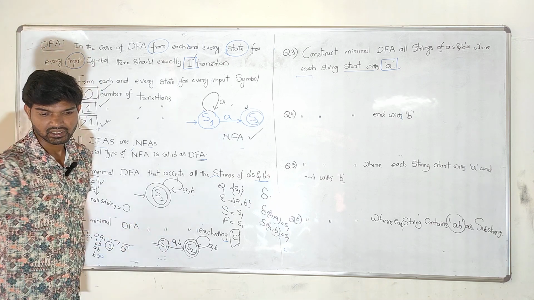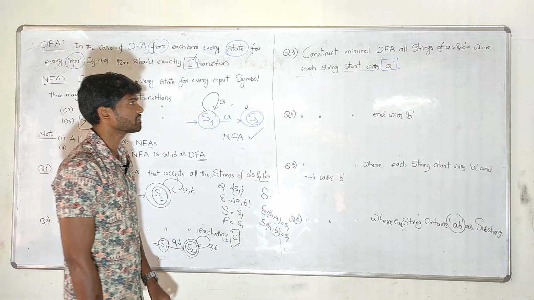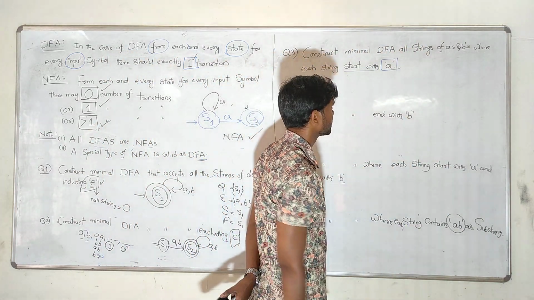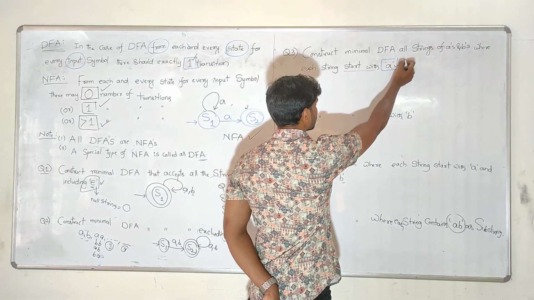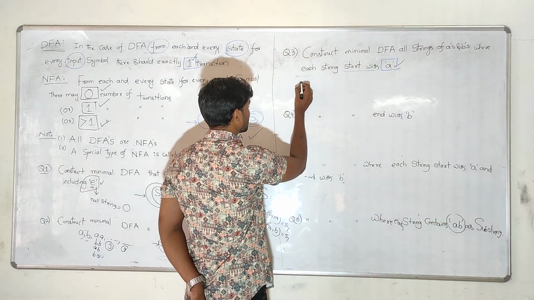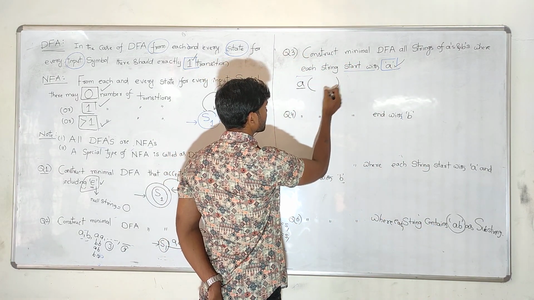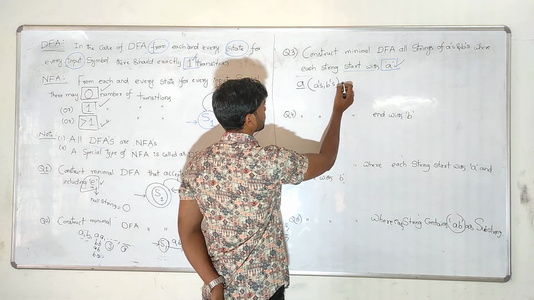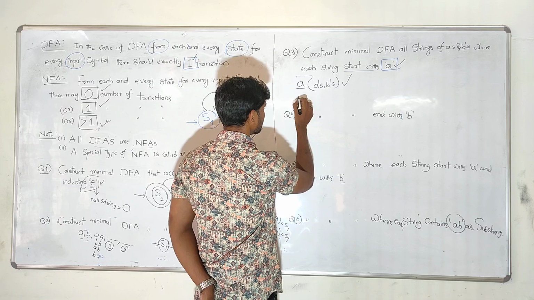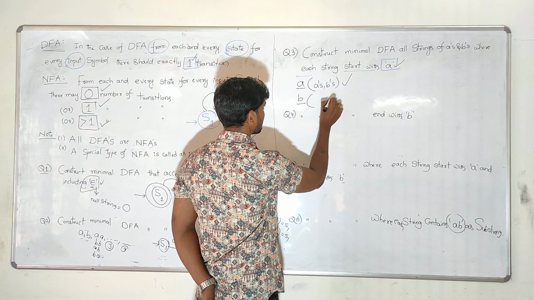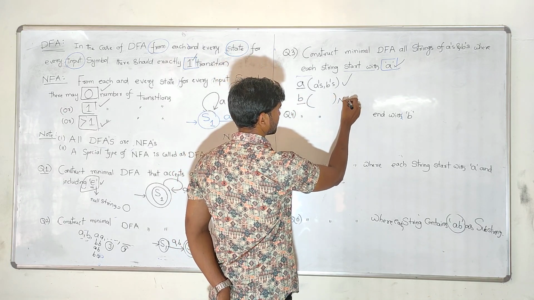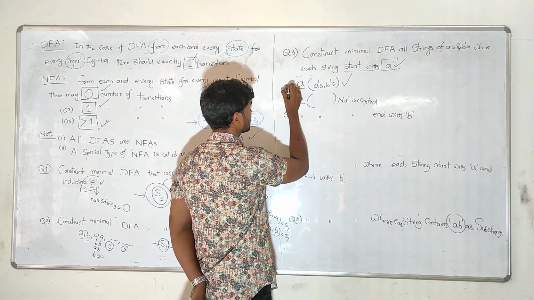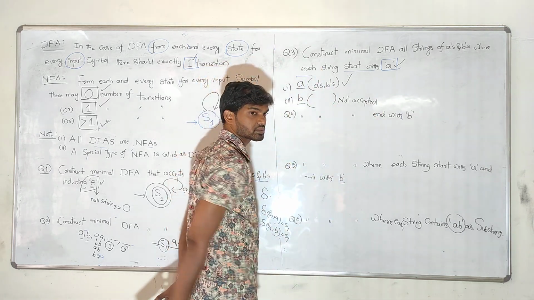That always excludes epsilon. And coming to the third question, construct a minimal DFA that accepts all the strings of A's and B's where each string should start with A, meaning the starting symbol should be A. After that, any number of A's and any number of B's come, valid for us. But if the starting symbol is B, then it is not accepted.